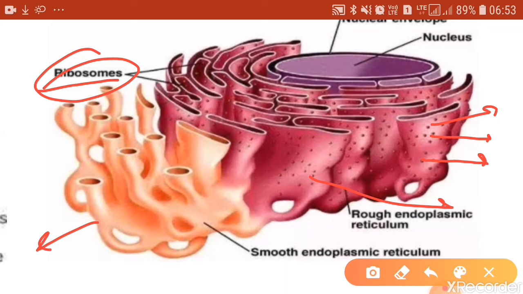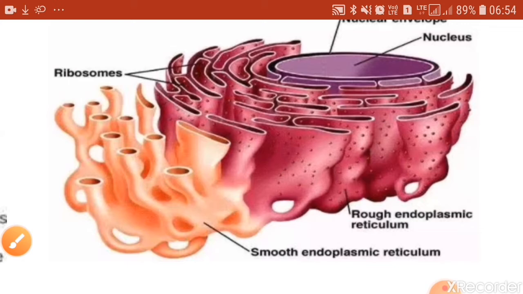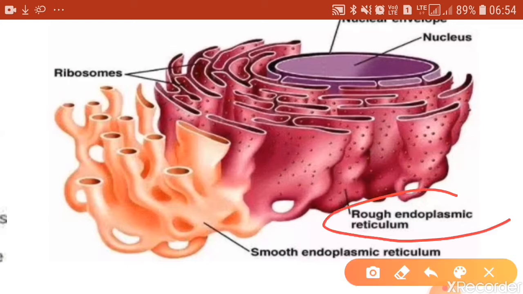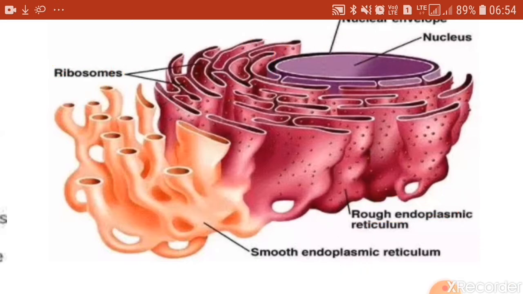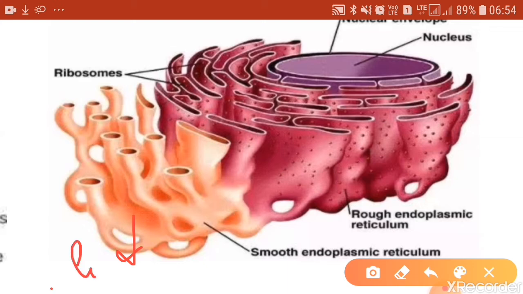Now, another important point if we have to differentiate between the two types of endoplasmic reticulum: the important function of rough endoplasmic reticulum is that it is the site of protein synthesis. So proteins are synthesized over rough endoplasmic reticulum, and that's possible because of the presence of ribosomes, whereas the smooth endoplasmic reticulum is the site of lipid synthesis.